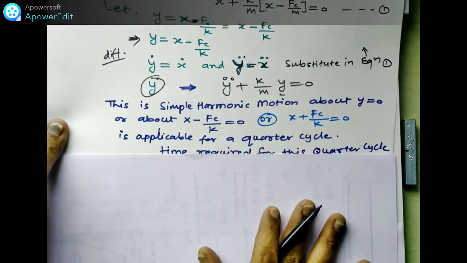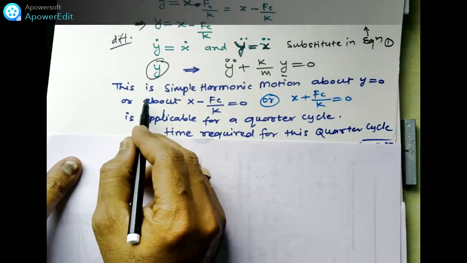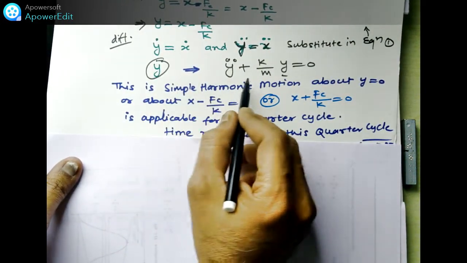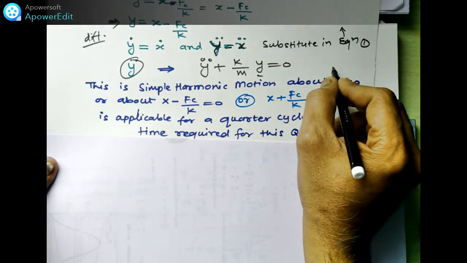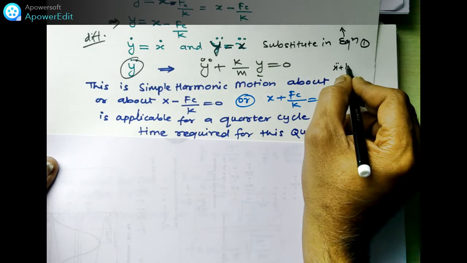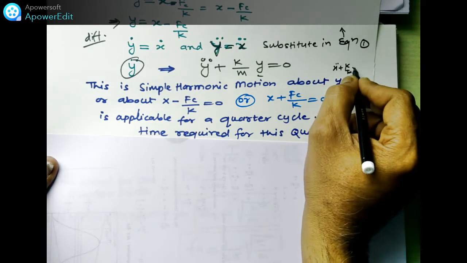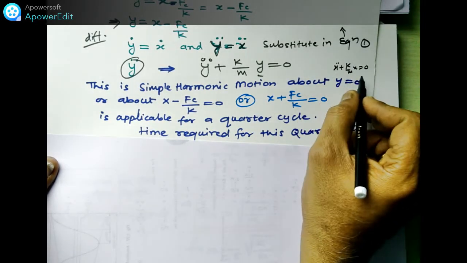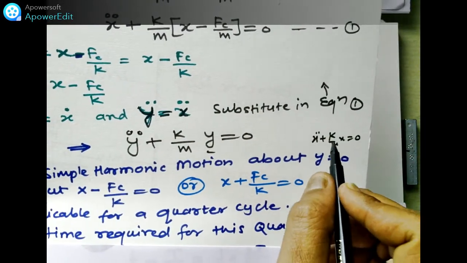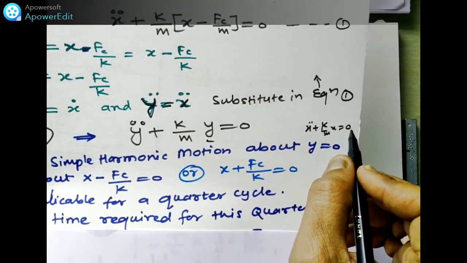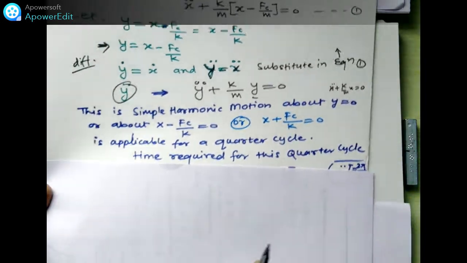So what is next? This equation is similar to simple harmonic motion. The equation is x double dot plus k by m, x is equal to 0, or omega n square x is equal to 0.